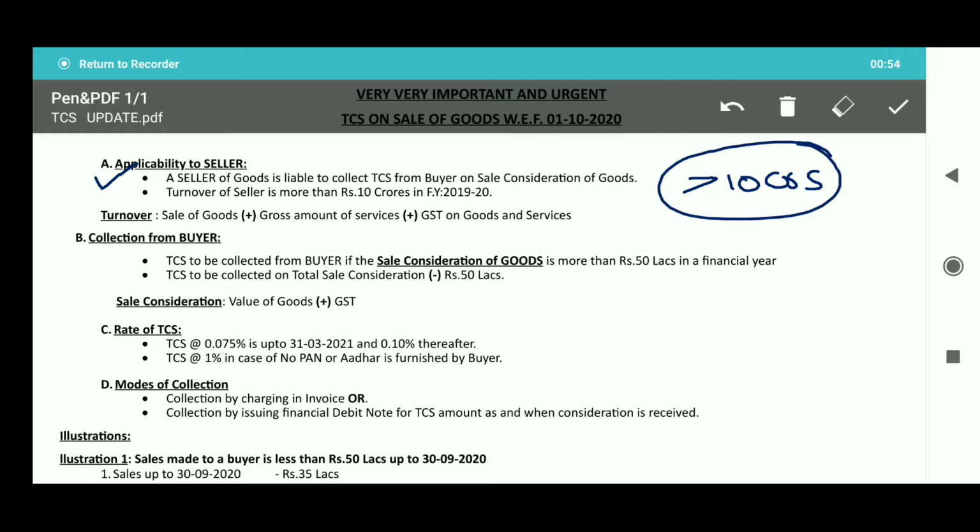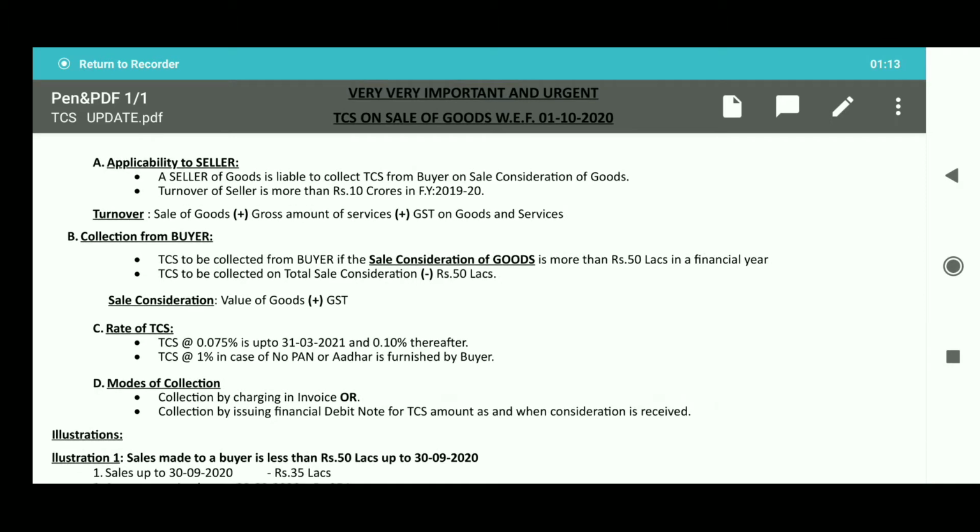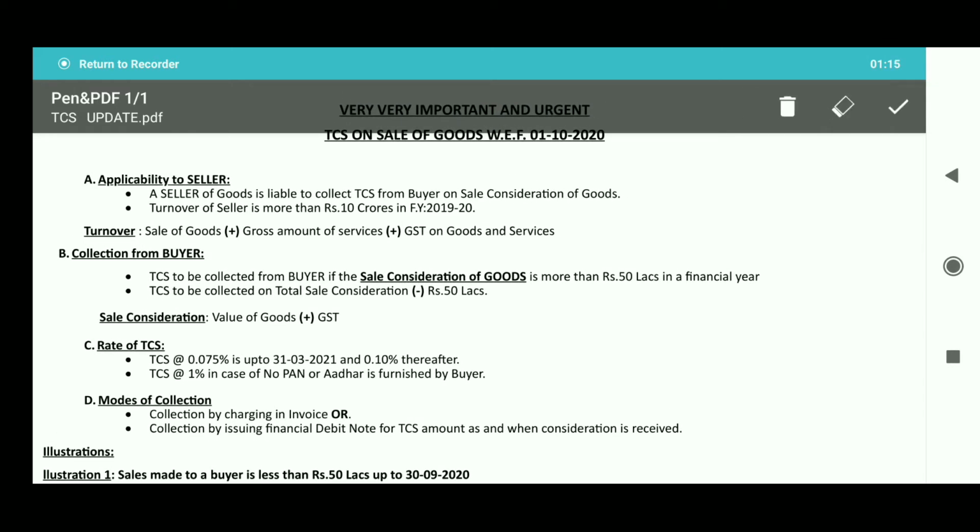While calculating the turnover, sale of goods and gross amount of services and GST on those are to be included in the turnover definition. And coming to the buyer. Who is the buyer? The buyer is the person from whom the sale consideration received exceeds rupees 50 lakhs in a financial year.